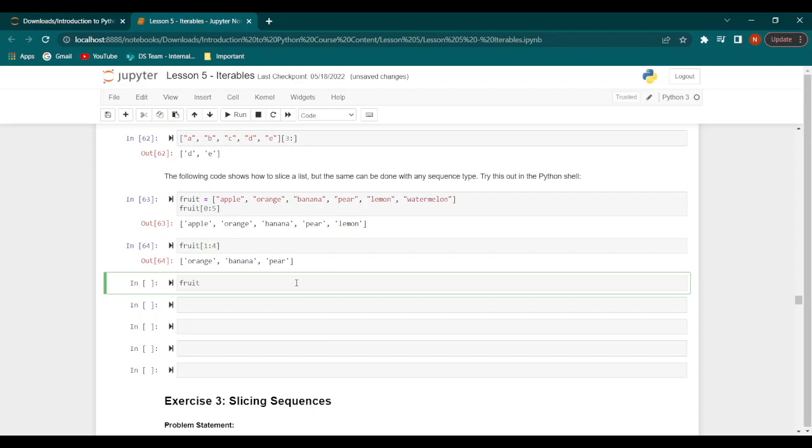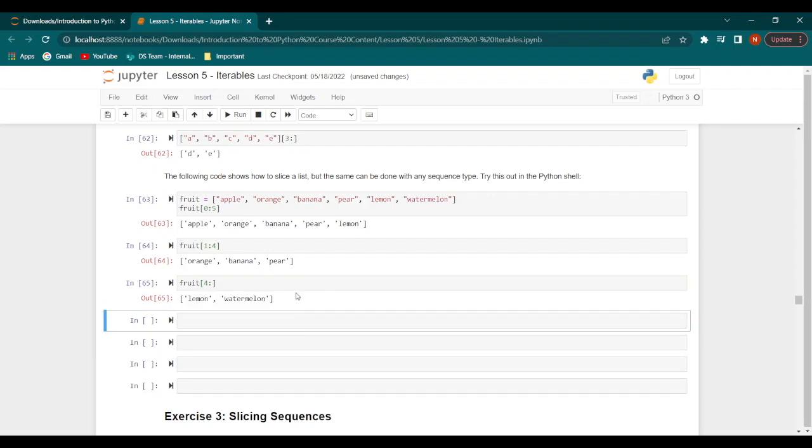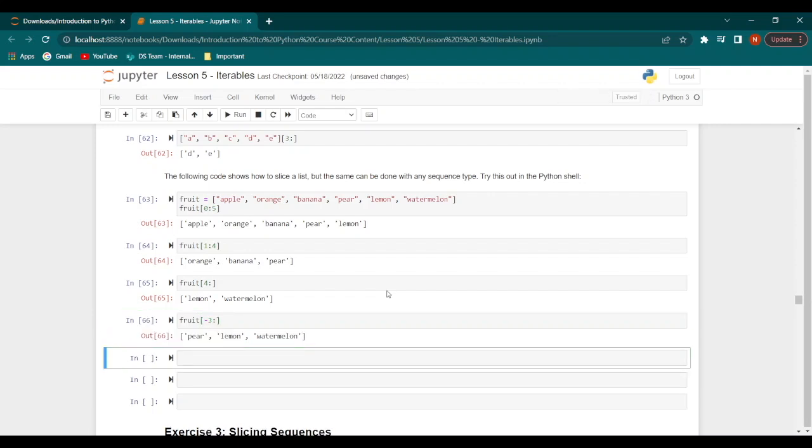Now if we say fruit[4:], we have lemon and watermelon. Now if we say fruit[-3:], we have pear, lemon, and watermelon.